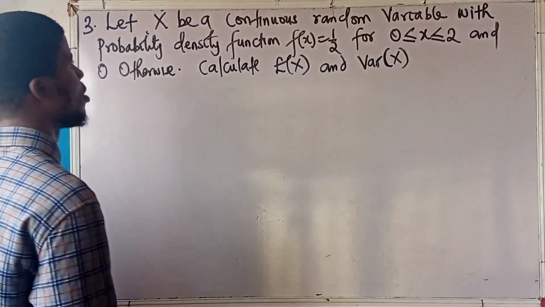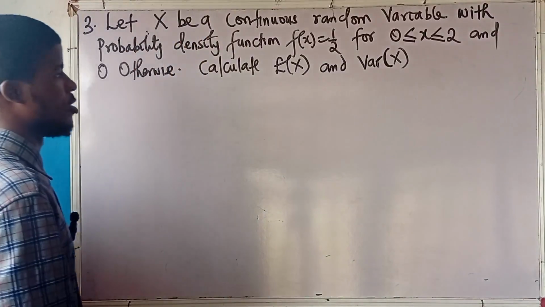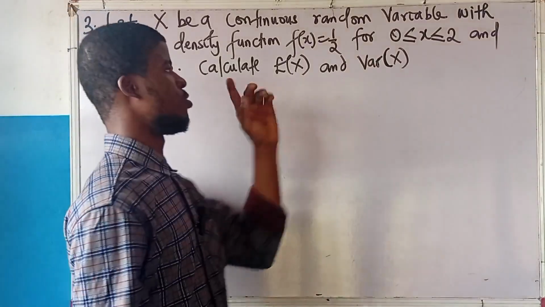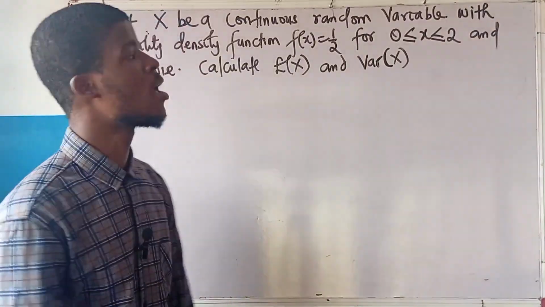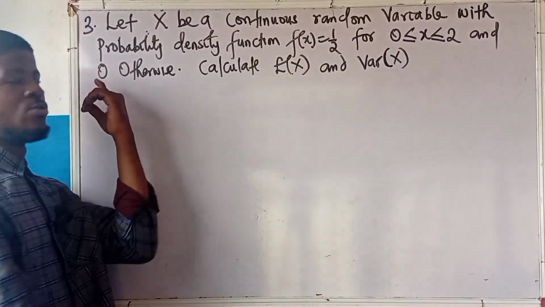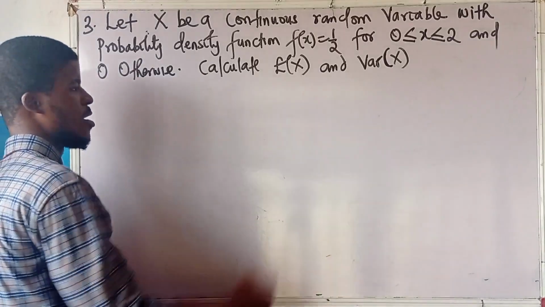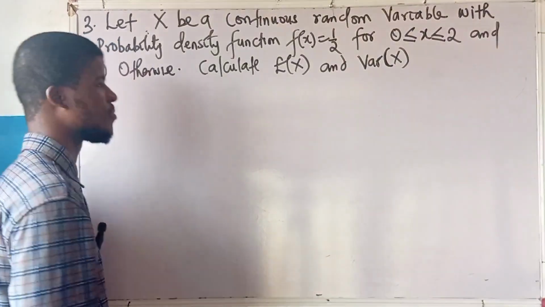Let x be a continuous random variable with probability density function f of x equal to 1 over 2 for 0 less than or equal to x less than or equal to 2, and 0 otherwise. Calculate the expectation of x and the variance of x.